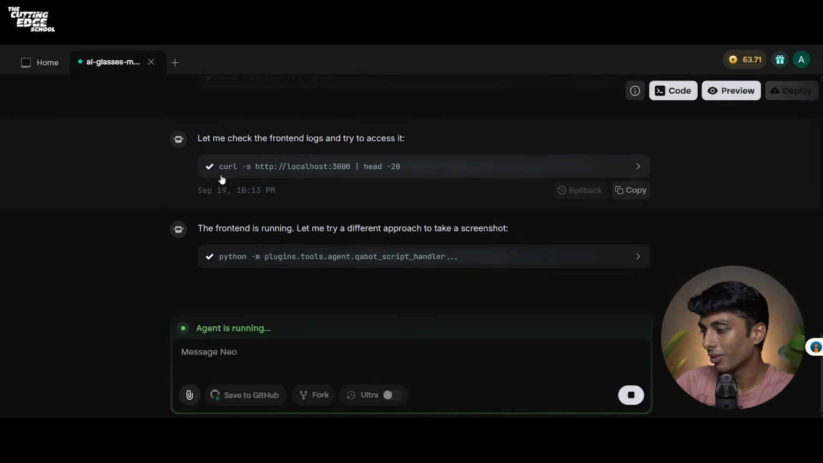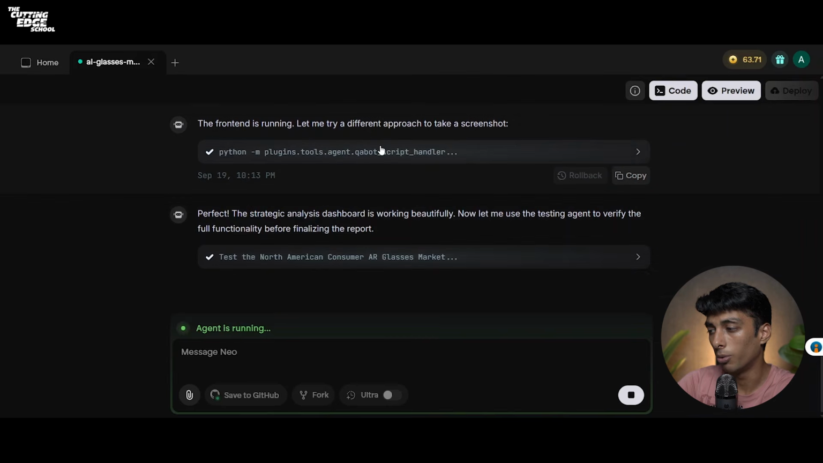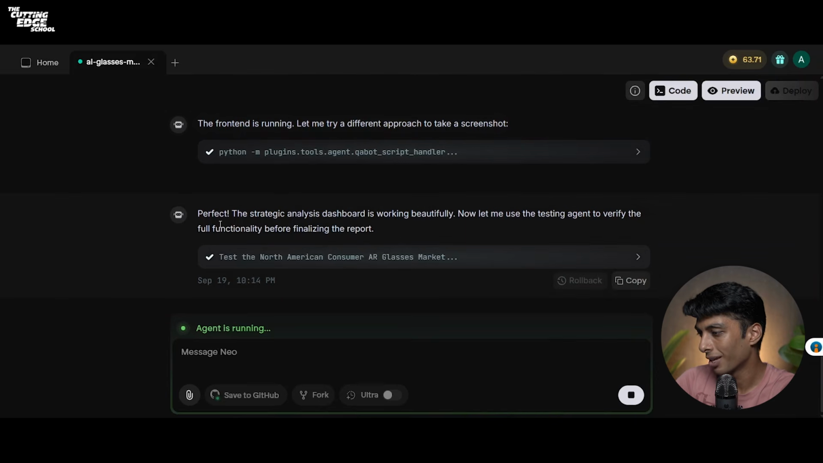You can see that it shows a command, a Python command specifically, python -m plugins.tools.agent.qabot. Python is one of the programming languages and one of the core languages that Emergent uses to build your applications. It says perfect, the strategic analysis dashboard is working beautifully. Now let me use the testing agent to verify the full functionality before finalizing the report.